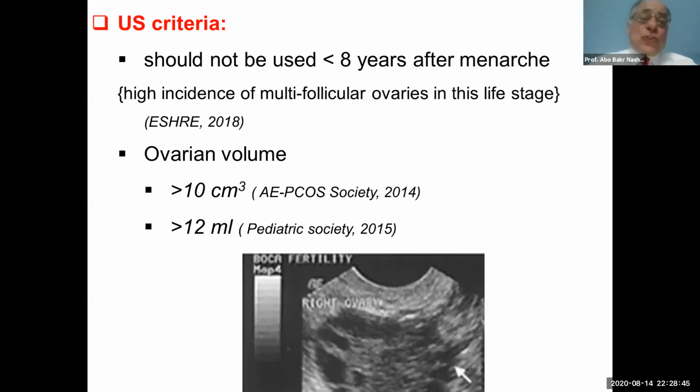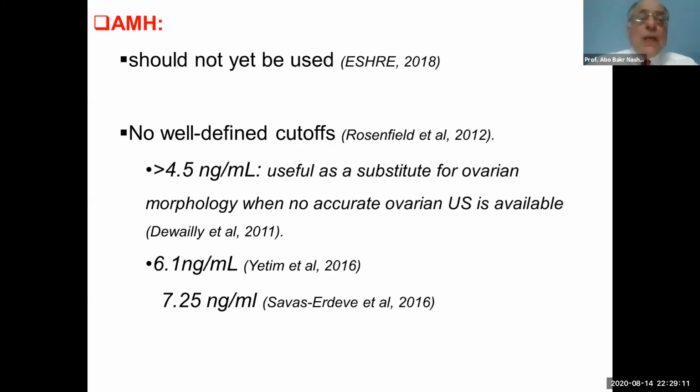But we can use the ovarian volume in the adolescent according to the Pediatric Society guidelines, but they put a higher cutoff level. They put 12 mL for the ovarian volume to be a diagnostic criterion for adolescent polycystic ovary syndrome. As regards the AMH, it should not be used because there is no well-defined cutoff. Some consider it 4.5, others 6.1, and others 7.2.